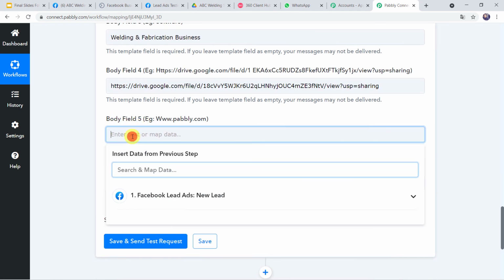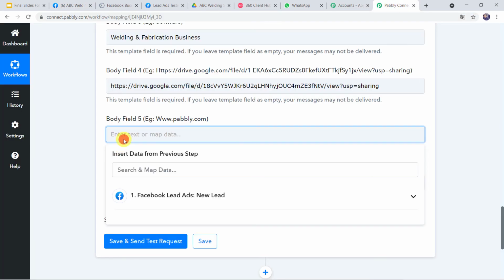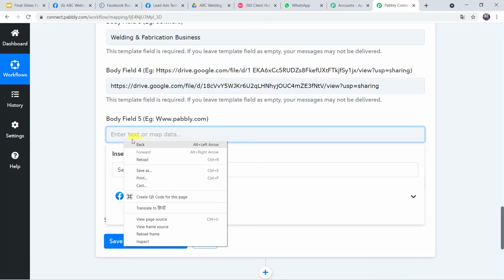Now body fields, here you can give your website address, or else I'll just go to the Facebook page, and from here I'll simply copy this URL. I'll go back to Pabbly Connect and I'll paste the same URL over here.